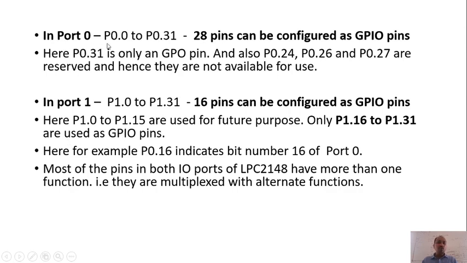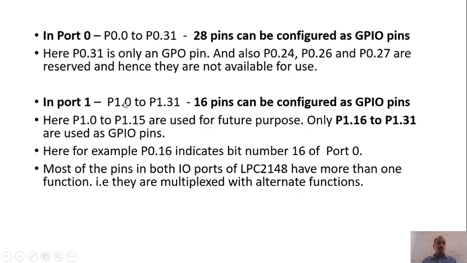So in port 0, P0.0 to P0.31, totally 32 pins will be there. Out of that, I am using only 28 pins as GPIO. The remaining P0.31 is only a GPO pin, and P0.24, 26, 27 are used for future purpose.